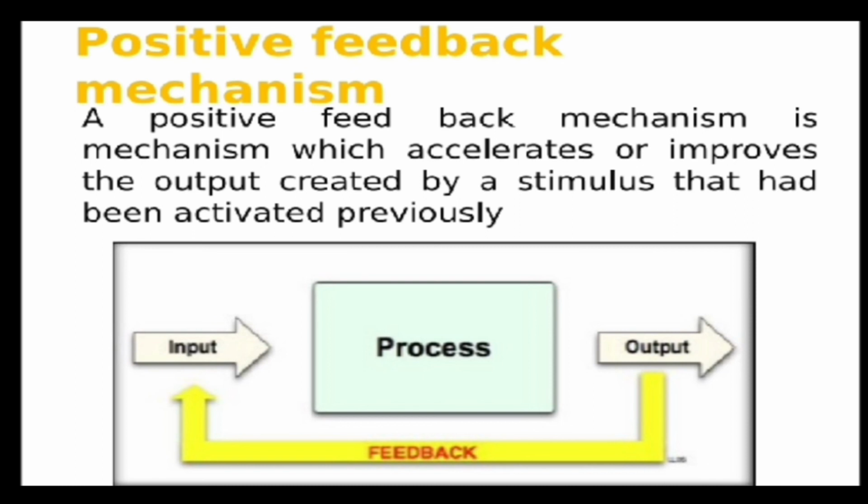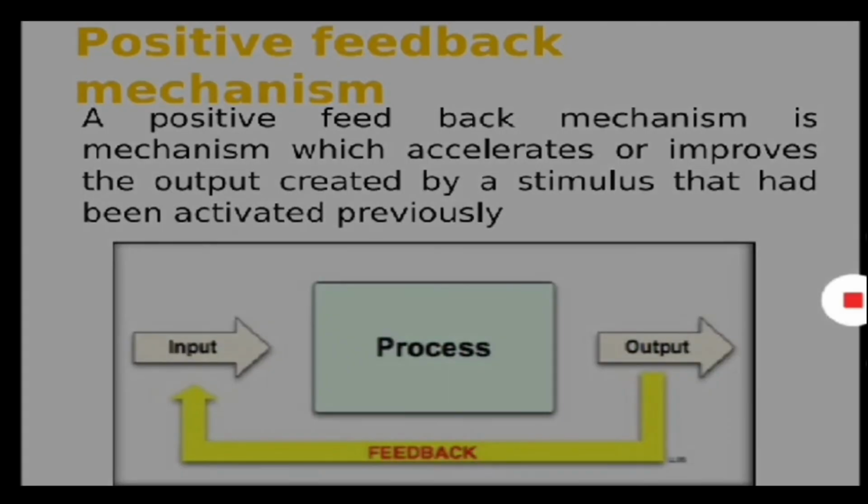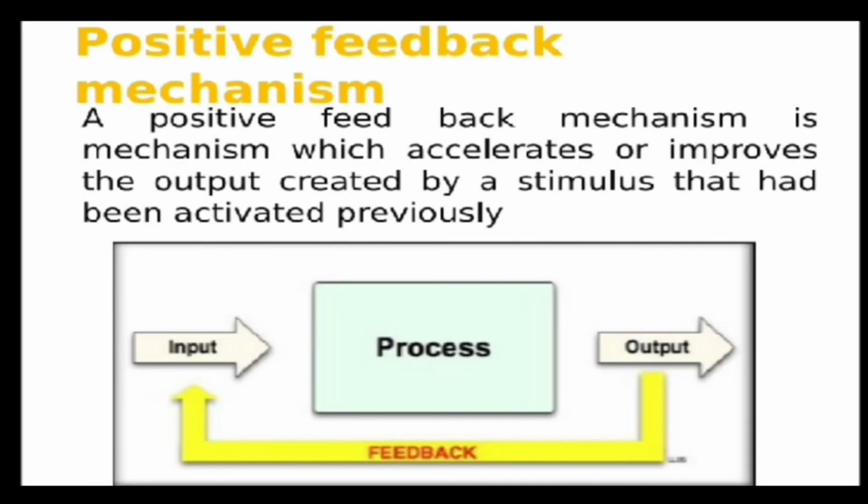When he started using the tools with freed hands, tool making requires a complex process to be kept in mind. So due to the tool making, his brain size also developed, and due to the development in brain size, now he could make better tools. So in this way we can see that one development in one part of the body led to development in other parts of the body, and this is all known as positive feedback mechanism.